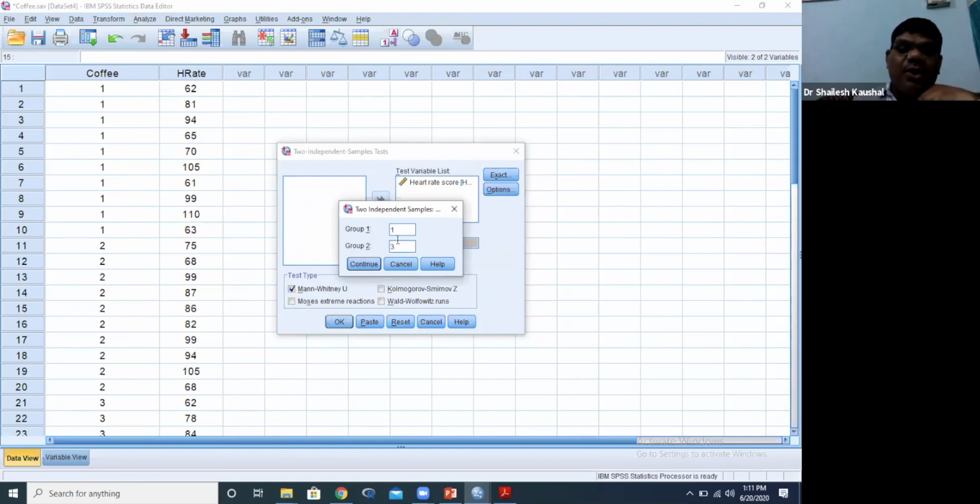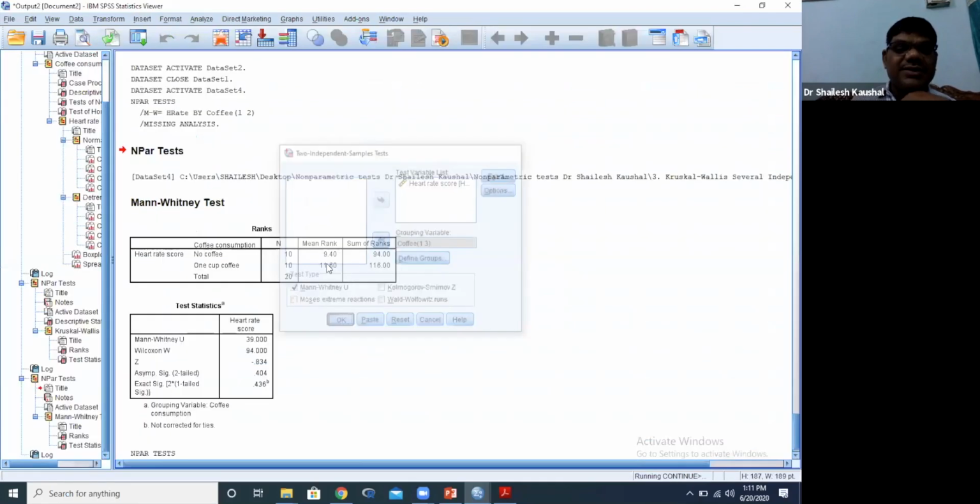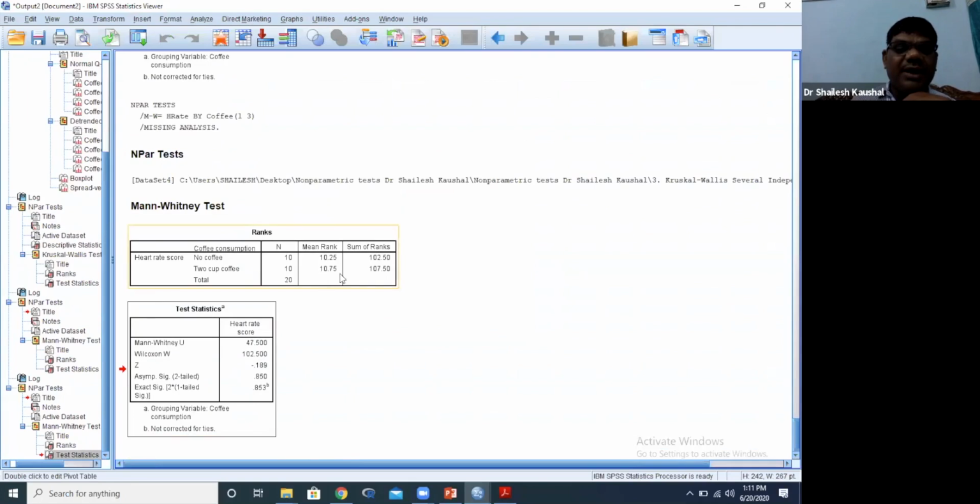Here, no cup coffee with 2 cup coffee per day. Here we are comparing group 1 with group 3, and continue, and then okay. So here the result is, this is 10.25 mean rank and 10.75, not significant. Here we can check whether it is significant or not. The p value is 0.850, which is greater than 5%, almost 85%. It means there is no significant difference between the two variables.